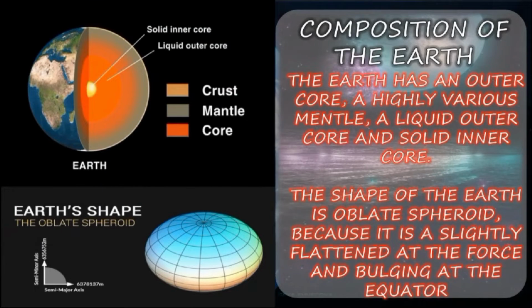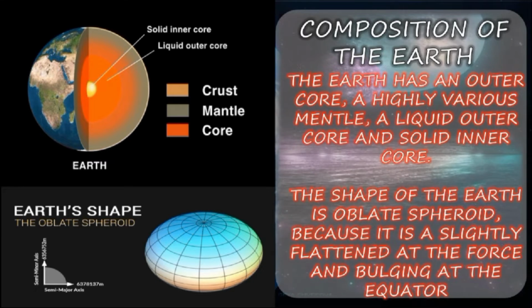The Earth has a highly viscous metal liquid outer core and a solid inner core. The shape of the Earth is an oblate spheroid because it is slightly flattened at the poles and bulging at the equator. So overall, the structure of the Earth is divided into four major components: the crust, the mantle, the outer core, and the inner core.